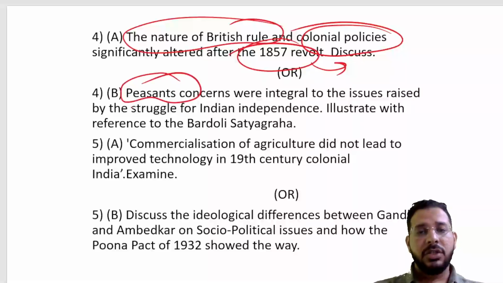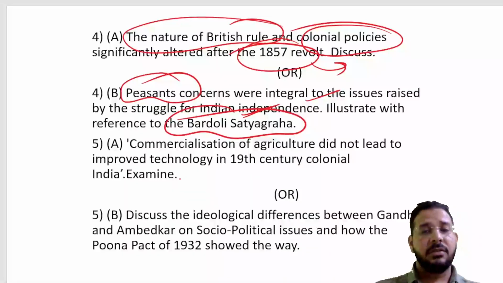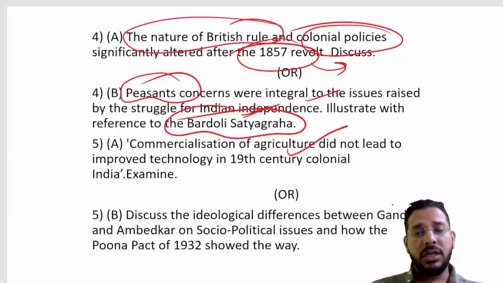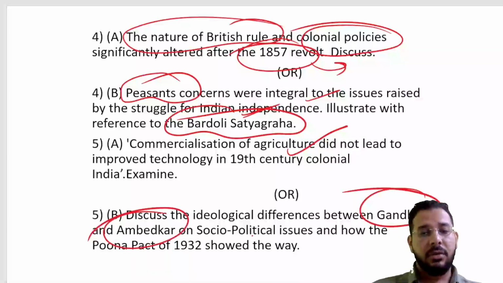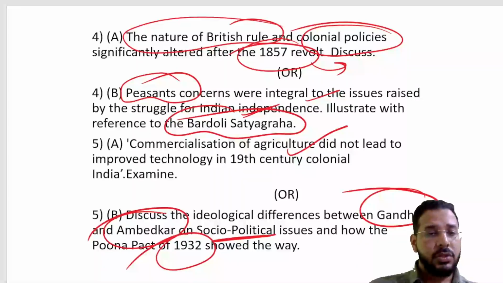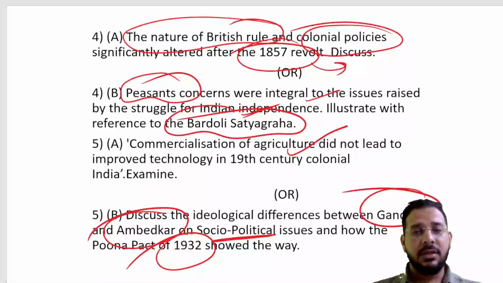Then we have a question on peasants' concerns and how they impacted India's independence, with reference to the Bardoli Satyagraha. We have a question on commercialization of agriculture, which also comes under British policies. Then a question on the ideological difference between Gandhi and Ambedkar on socio-political issues, and the Poona Pact of 1932. So these types of questions have been asked. This is the syllabus analysis, the different book resources and the different types of questions.